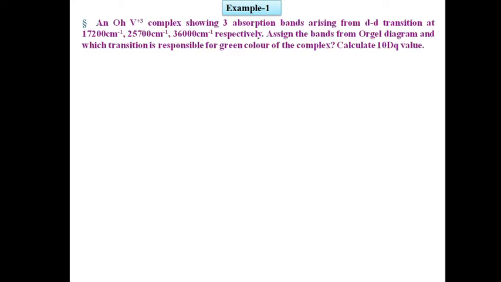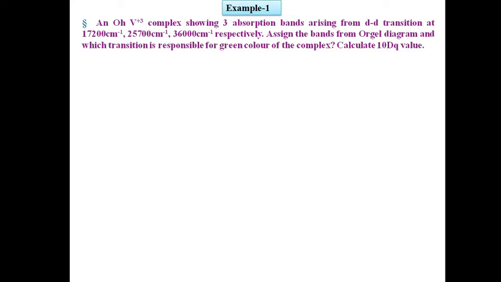The first example: an octahedral vanadium(III) complex showing 3 absorption bands arising from d-d transitions at 17,200 cm⁻¹, 35,700 cm⁻¹ and 36,000 cm⁻¹ respectively. Assign the bands from the Orgel diagram, say which transition is responsible for the green color of the complex, and also calculate the 10Dq value. So how will we proceed to solve a problem like this?